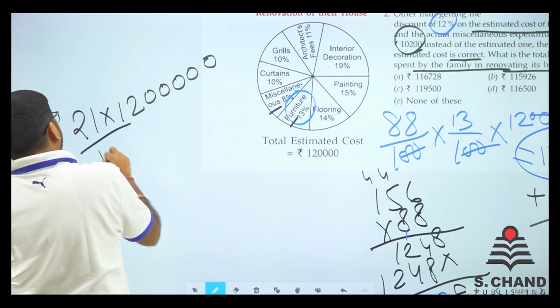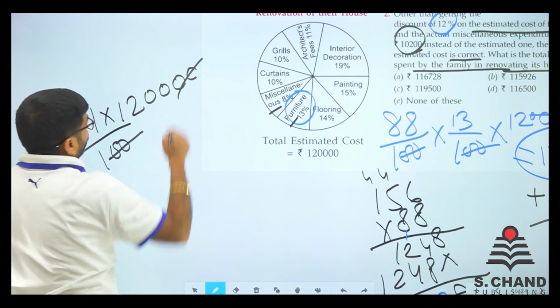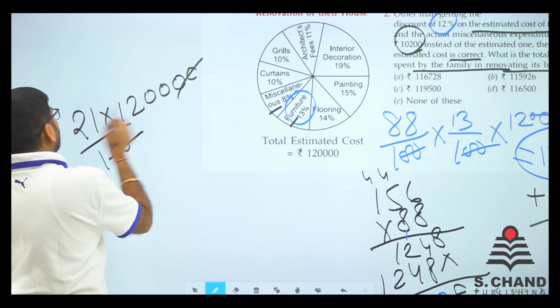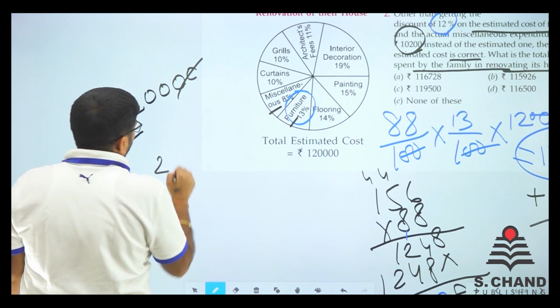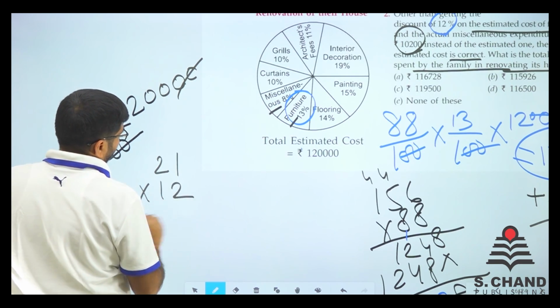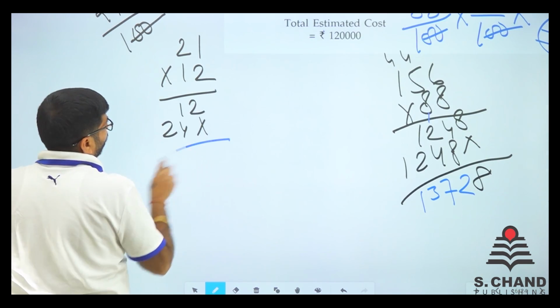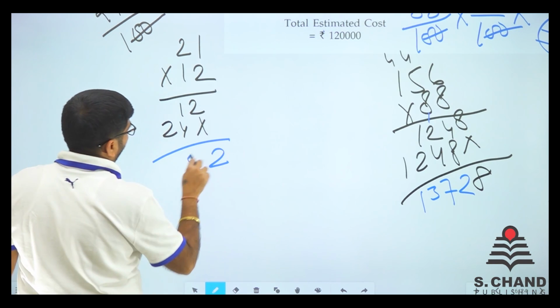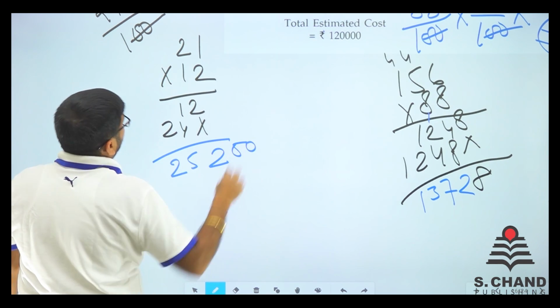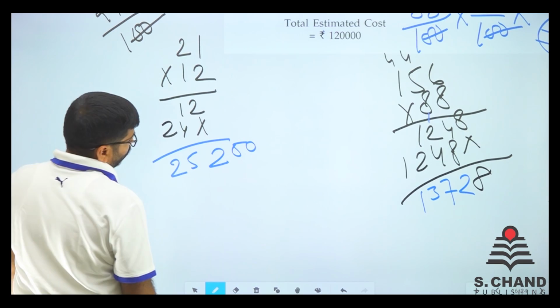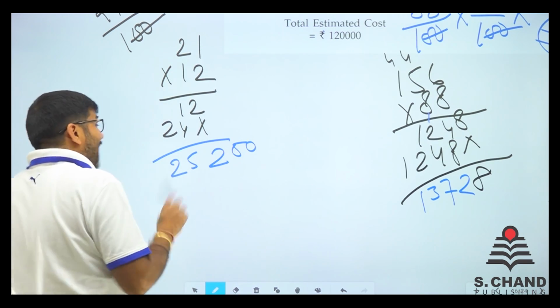So 21% of 1,20,000, divided by 100, so a 0 gets cancelled out. Now 12 into 21. So 21 into 12. We get 12 here, 24 here, so 252, and we got 2 zeros, right? So 25200 is the estimated one.